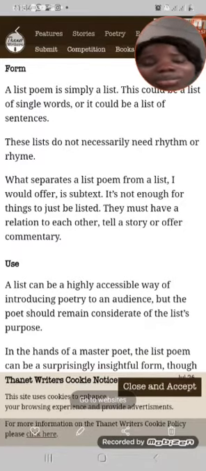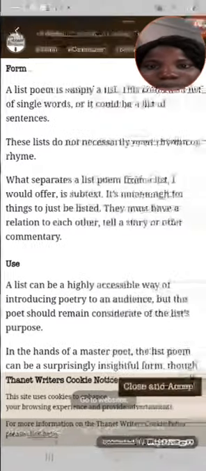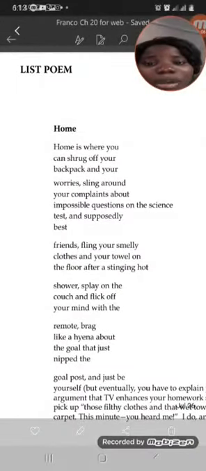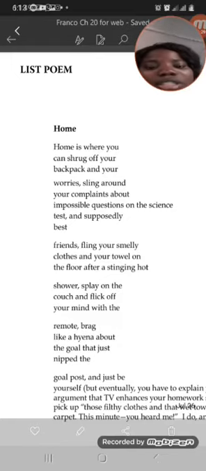I will show you one example now about home. A list poem about home. You're going to see it here now. Now look at this list poem. Home. Home is where you can shrug off your backpack and your worries, sling around your complaints and impossible questions on the science test, and supposedly best friends, fling your smelly clothes and your towel on the floor after a stingy hot shower. Splay on the couch and flick off your mind with a remote. Brag like a hyena about the goal that just nipped the goal posts.